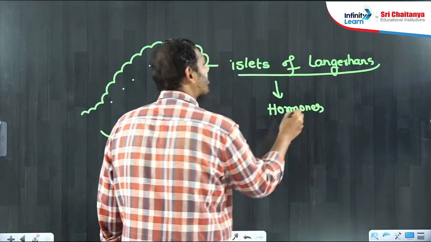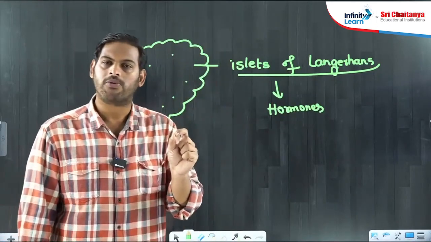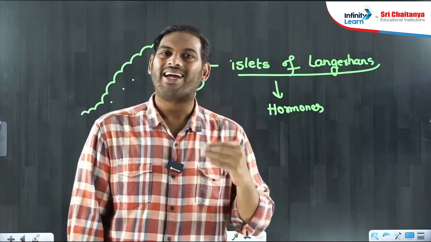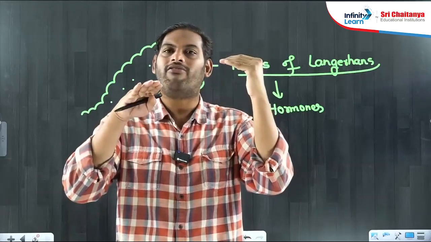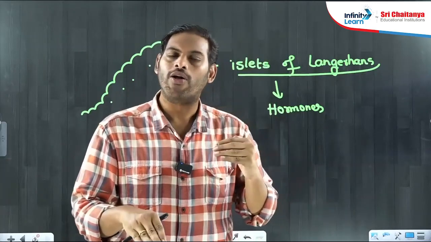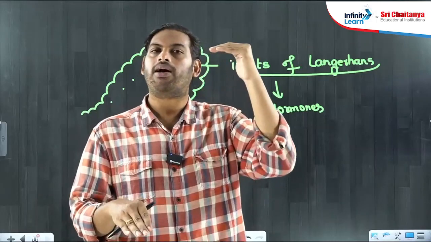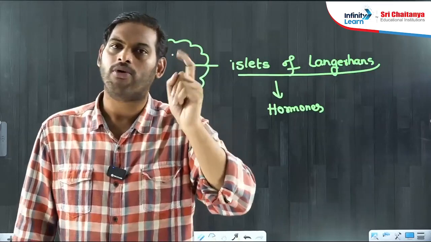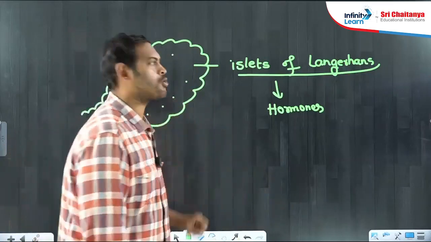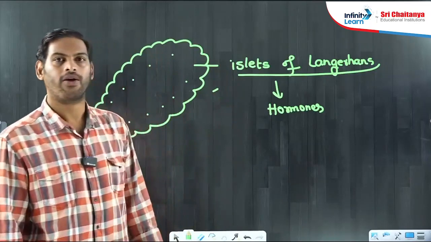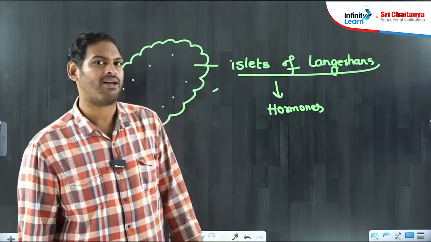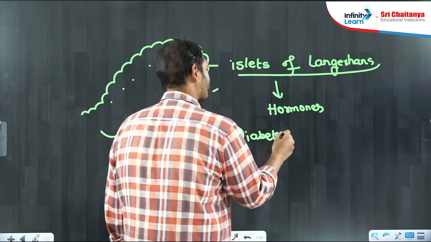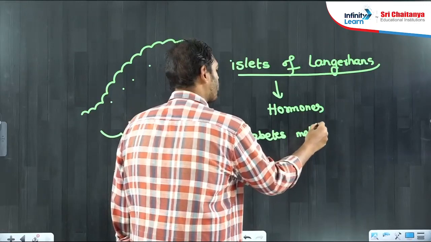And hormones of the pancreas mainly are responsible for maintenance of sugar level. Glucagon increases blood sugar, insulin will decrease blood sugar. Glucagon causes hyperglycemia, insulin leads to hypoglycemia. So maintenance of carbohydrates in the body was actually controlled by the pancreas. If there is any damage to the pancreas, it may lead to diabetes mellitus, sugar disease.